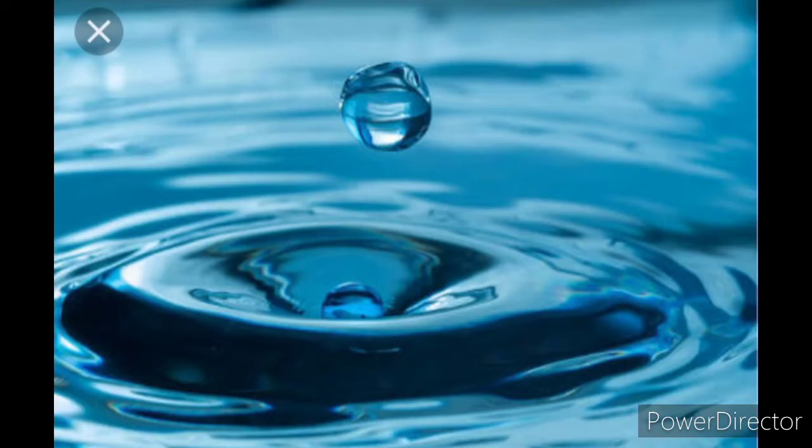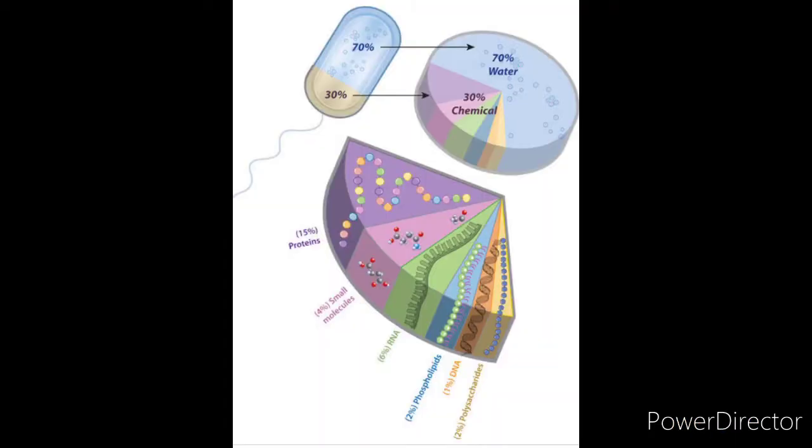Next to the minerals, we are going to focus on the second inorganic compound, water. Water is the most abundant component of living organisms because 70% of the human cell consists of water. In most plant cells, 95% consists of only water. So water is the important one. We can't imagine life on earth without water.